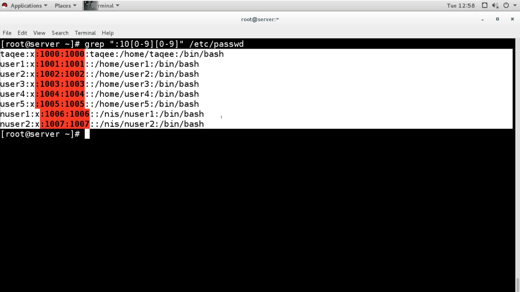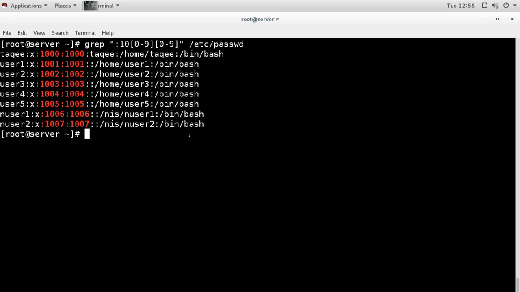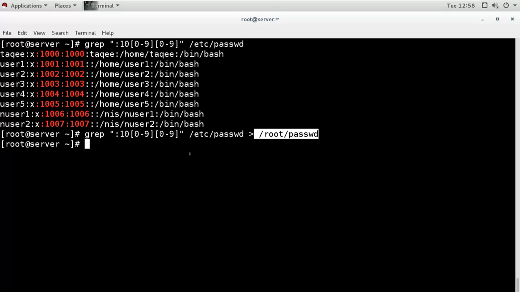So what I will do here, I will redirect this output to another file in my home directory, and the file name I will use the same. So now what it did, it redirected the information about the normal users after 1000 UID, and it created this file under this directory, and in it has all the information about the new normal users.